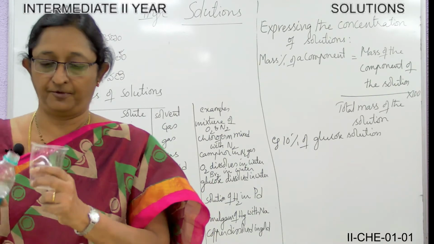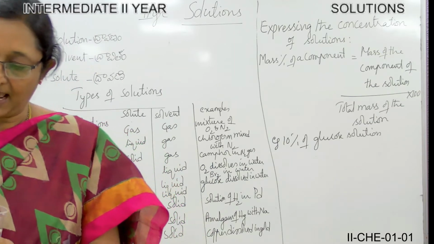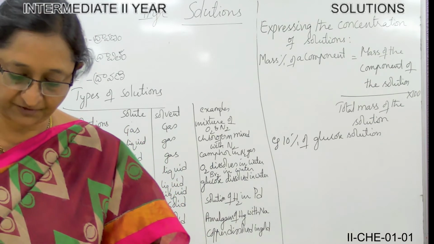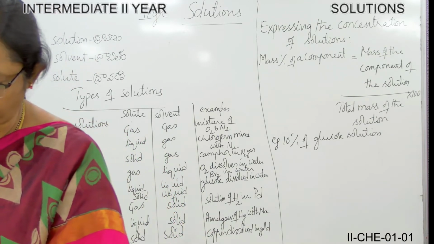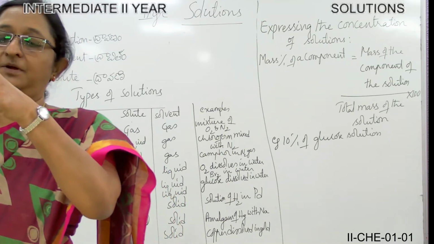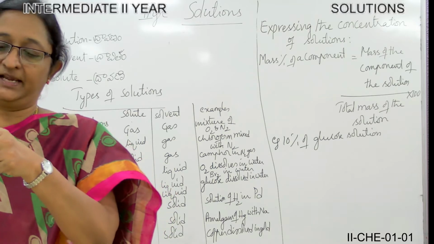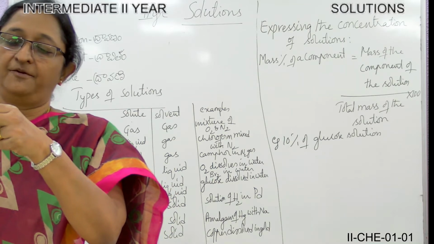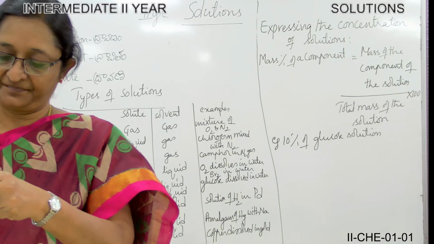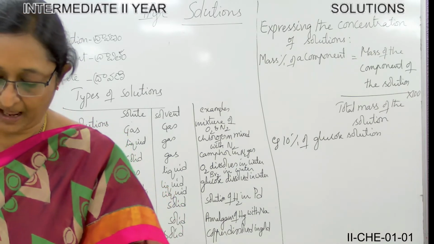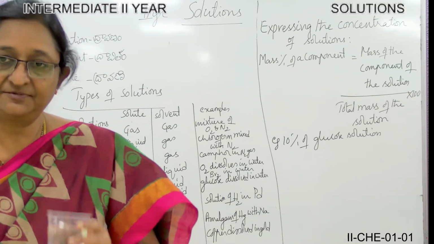Okay. Now let us move to another topic. Just now I have shown you, in this glass of water I have dissolved only 1 spoon of salt. In another glass I have taken the same quantity of water, and I have dissolved 2 spoons of salt.